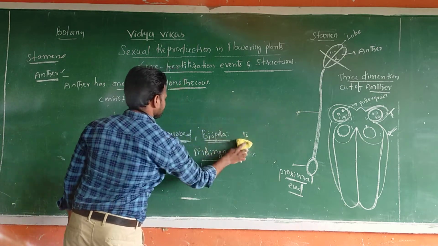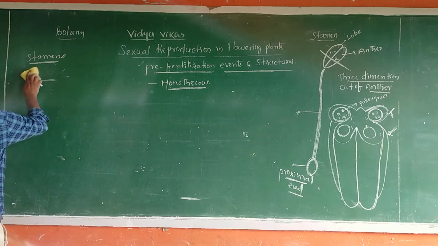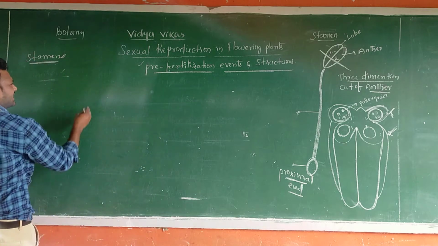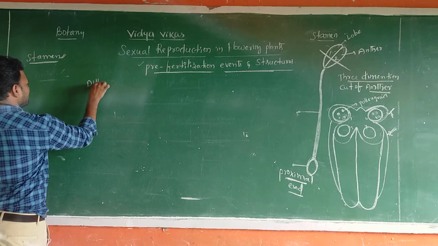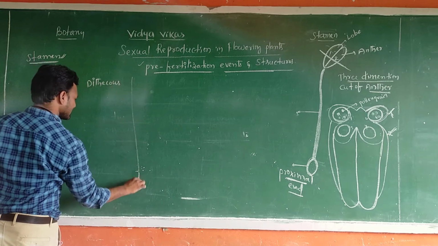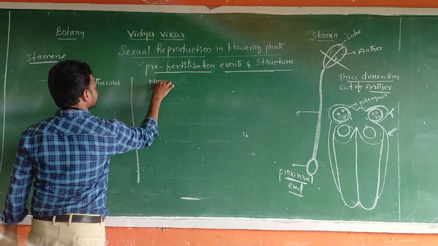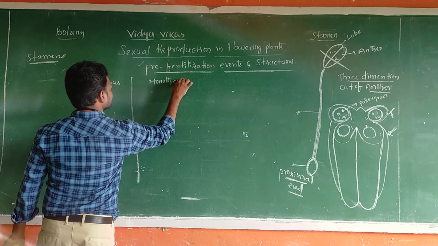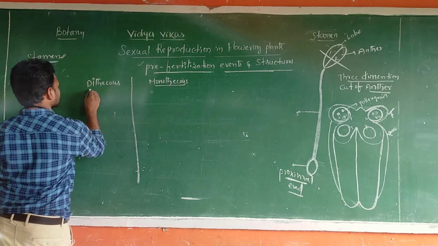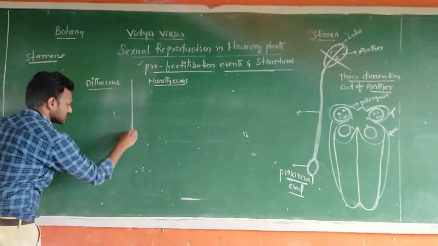Coming to another important point, you compare dithecous and monothecous.